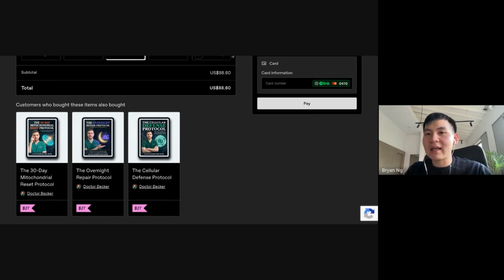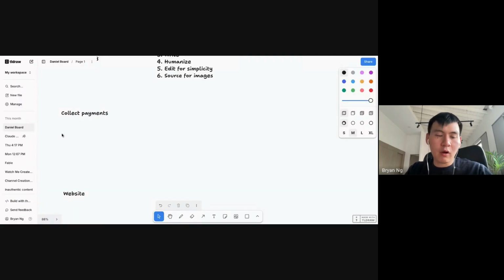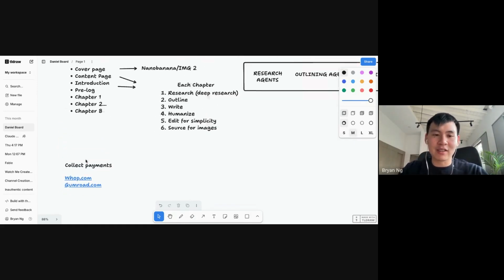So I like using either WAP or Gumroad. These are free to sign up to. They only take a percentage of each sale, which is fine. These are free to start, so that's why I like it. You don't have to pay any sort of fee. So these are really good to start.